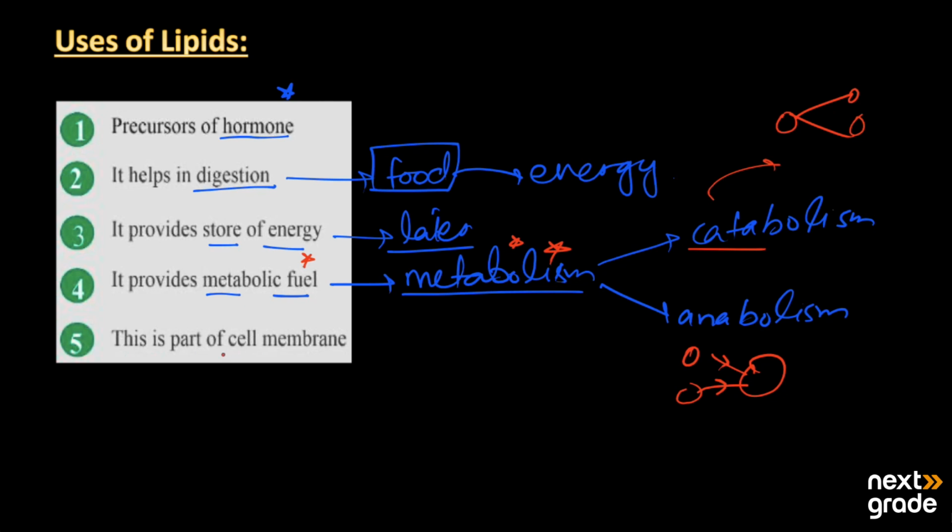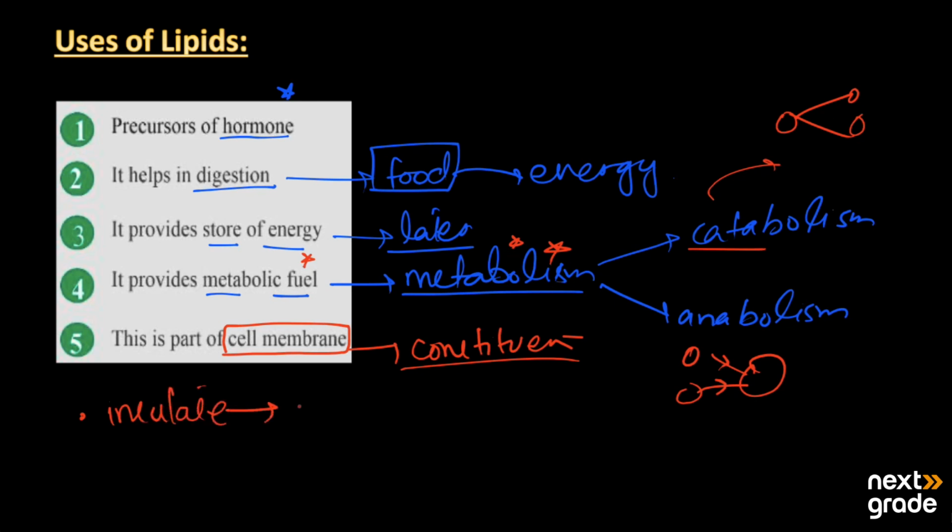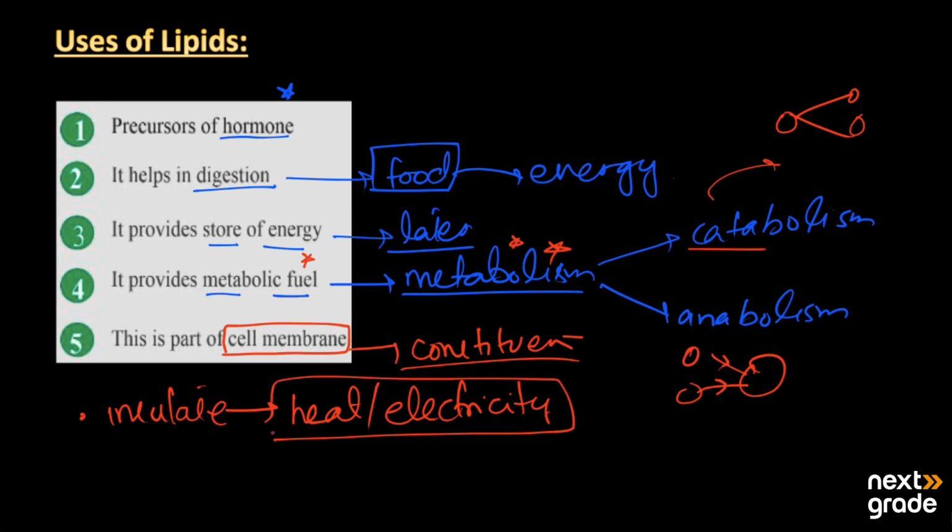Fifth, it is a part of the cell membrane. So lipids are also present in the cell membrane. It means it is the main constituent of the cell membrane in living organisms. On the whole, as fats are stored in the human body, they can insulate against heat as well as against electricity. What is the reason behind this? Because they are poor conductors of heat as well as electricity.